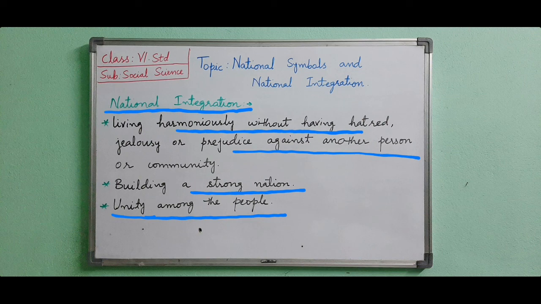It is very important to achieve national progress and to live unitedly in the country. National integration prominently encourages achieving national unity, brotherhood and equality. By giving importance to national integration, we can achieve unity, brotherhood and equality. These are the importance of national integration.